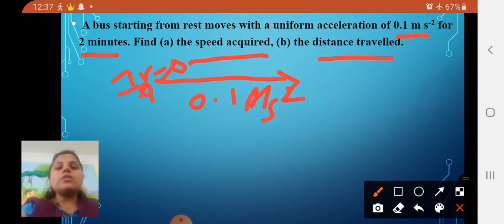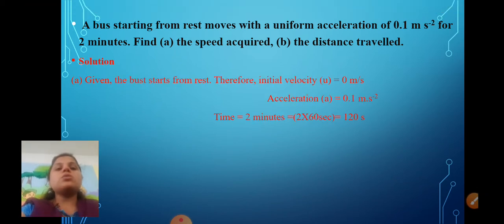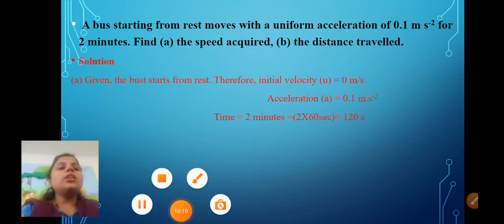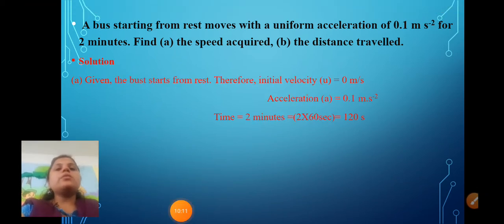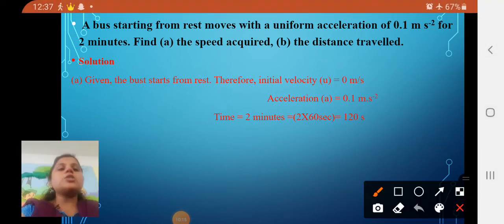Okay, initial velocity is 0. So after the 2 minutes, you have to find out the speed as well as the distance traveled. Let's collect whatever data is given in the question. Here you can observe the initial velocity is 0, as I told, it is in a rest position.